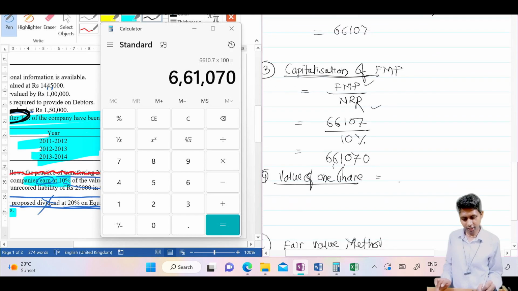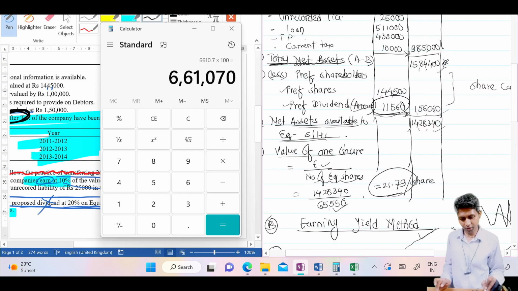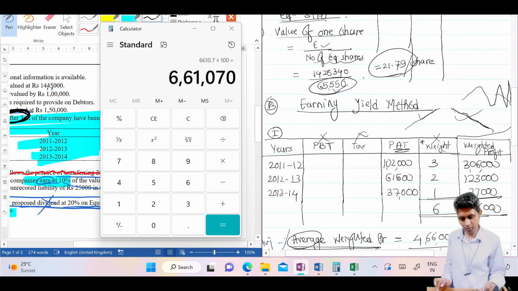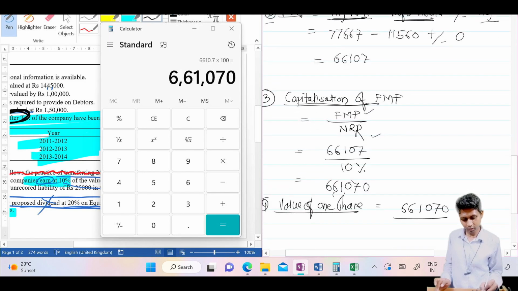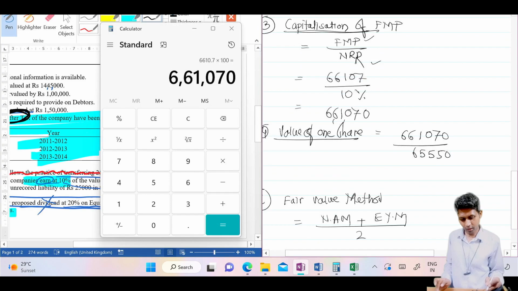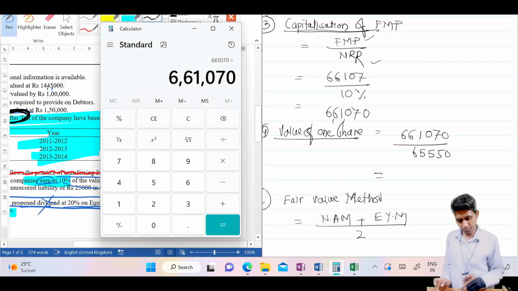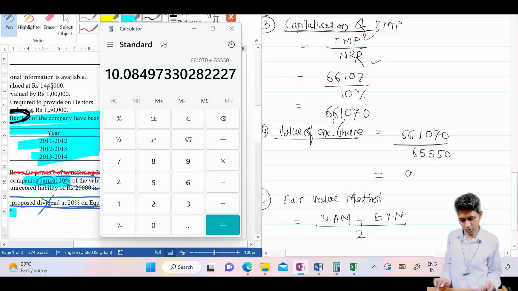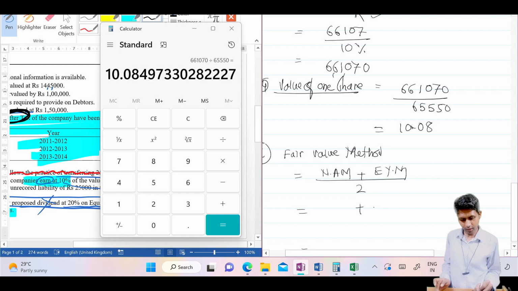Correct. And value of one share is 1,06,070 divided by number of shares. Number of shares also you will get from first method, 65,550. Correct? Am I correct? 65,550. Okay. And then divide by 65,550. Yes, your answer is 10.08. And then finally earning yield का answer 10.08 plus ये वाला answer